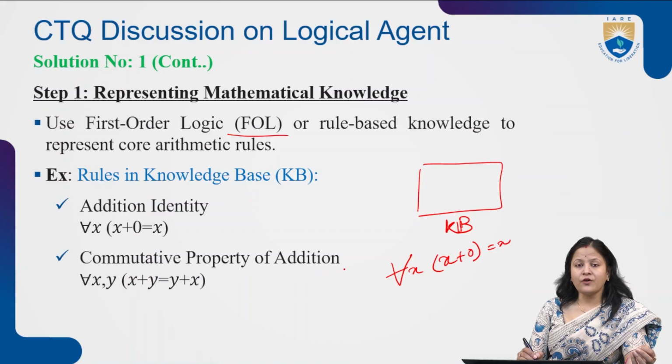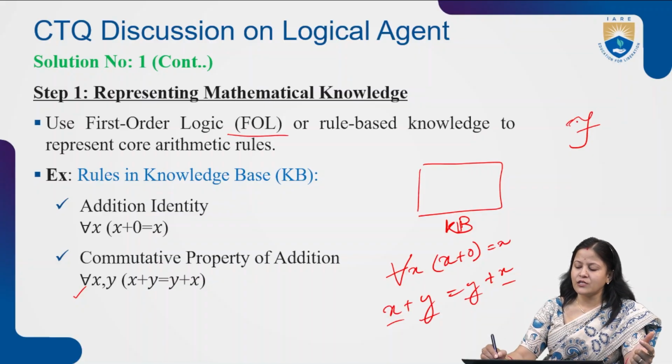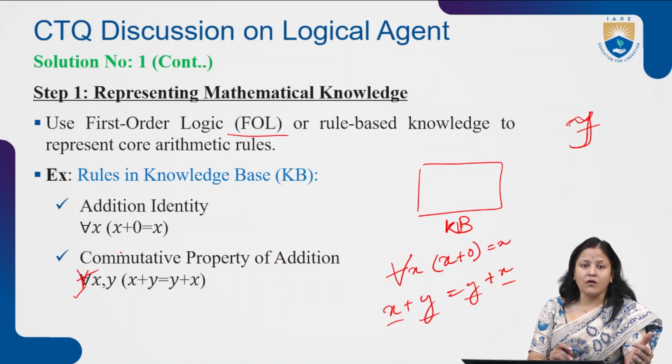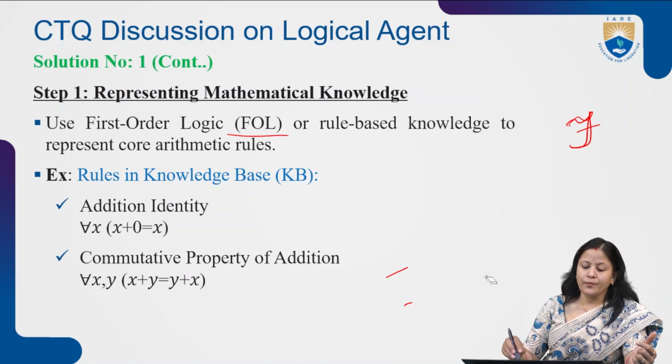Then the commutative property of addition means X plus Y is equal to Y plus X. How can we write that, because we are taking two variables? For all X, Y: X plus Y is equal to Y plus X. Here this symbol is called for all. It is satisfied irrespective of any value of X and Y. And one more symbol in predicate logic is there exists, which is satisfied by a particular value. Then we can use there exists. But if it is satisfied for all the values, then we go for all. So this is the way we can represent formulas using predicate logic.